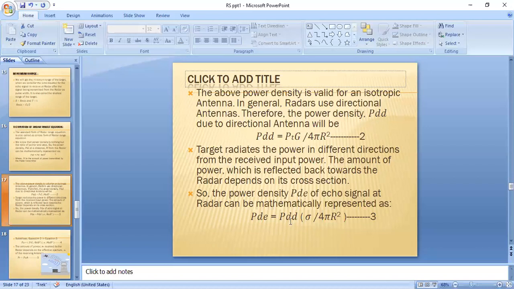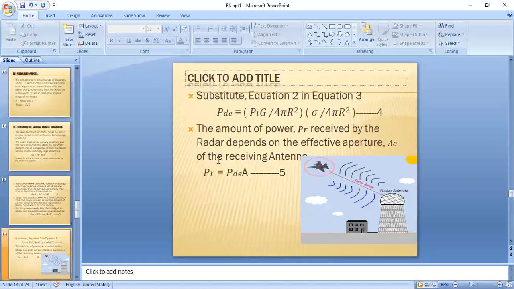Consider this as the third equation, where sigma is the cross-sectional area.